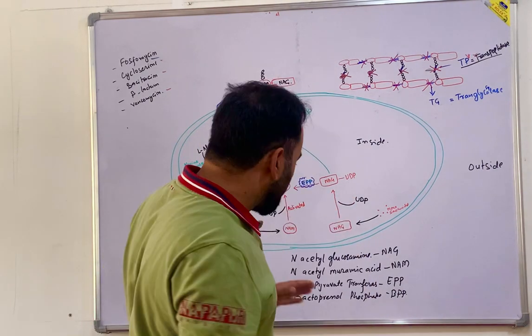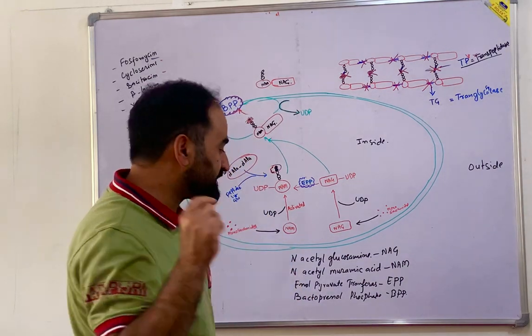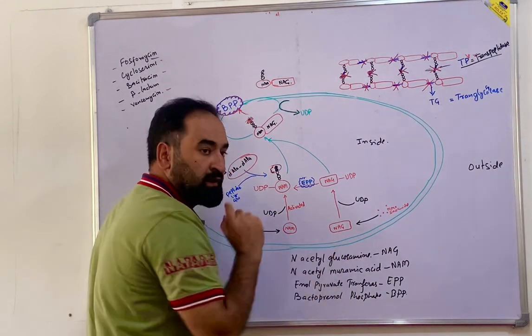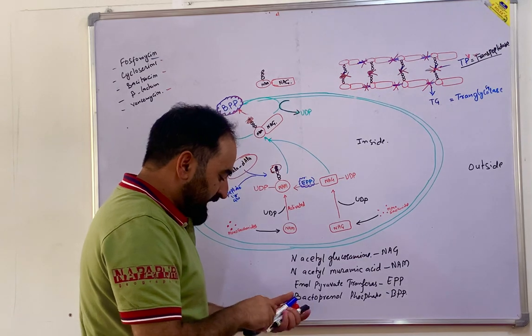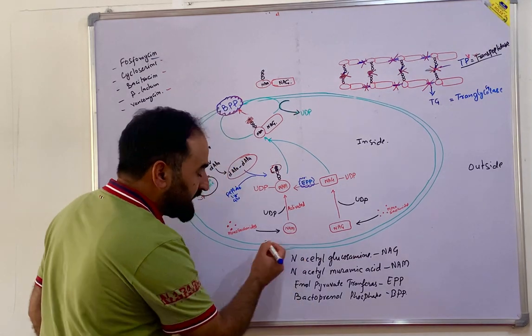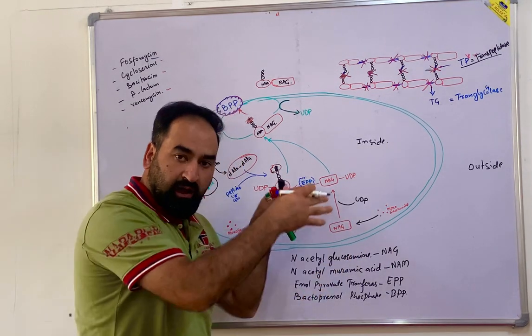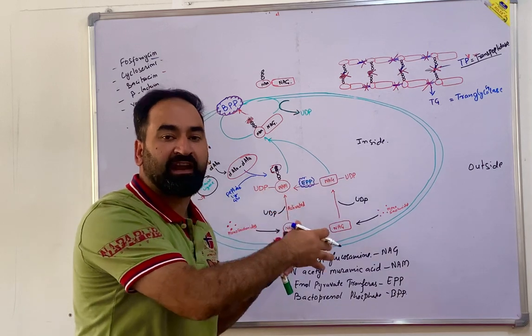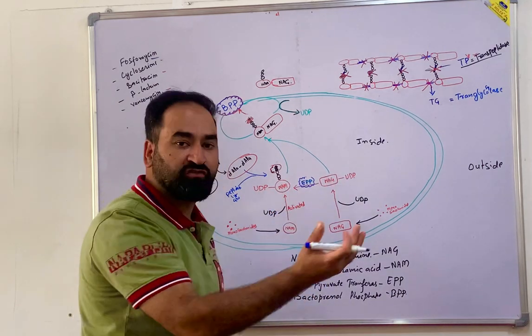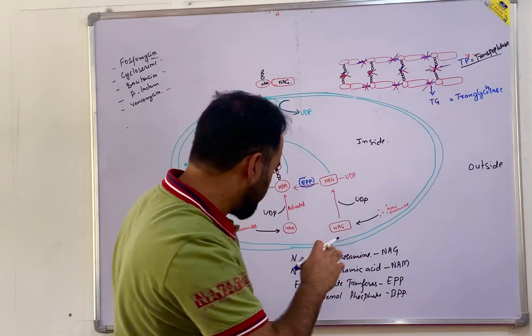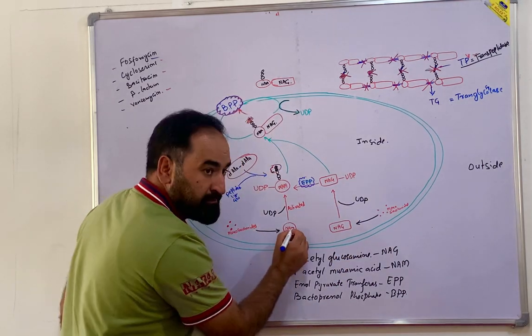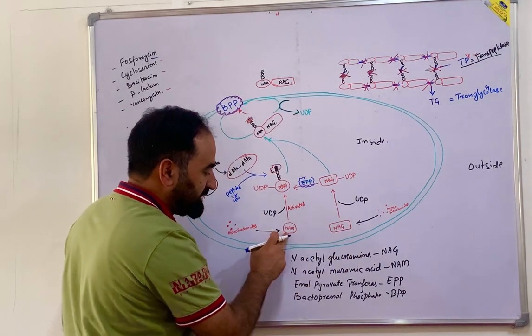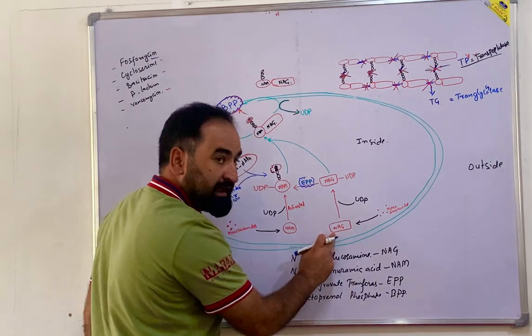Now the glycan unit, say for example, there are two glycan units here, NAM and NAG. These NAM and NAG are formed inside your cell from monosaccharide units, and that monosaccharide unit undergoes certain modification and they form NAM, that is N-acetylmuramic acid, and NAG, that is N-acetyl glucosamine.